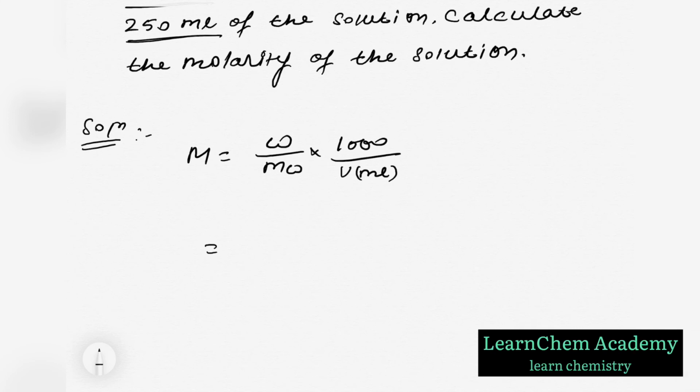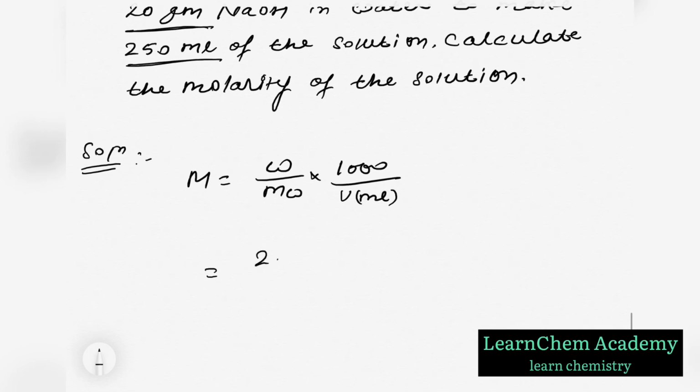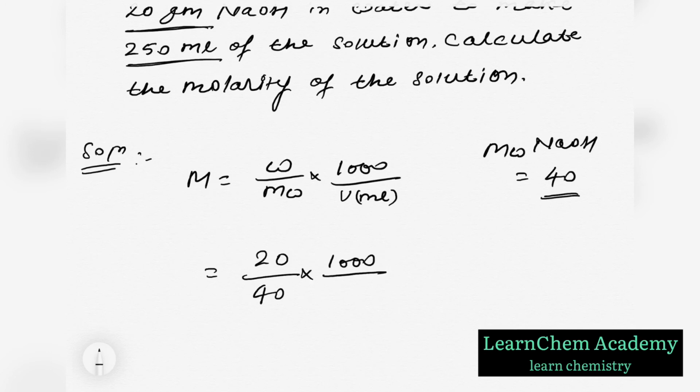So weight of solute is 20 gram, and molecular weight of NaOH is 40. So this is 40,000 and volume of solution is 250 ml.